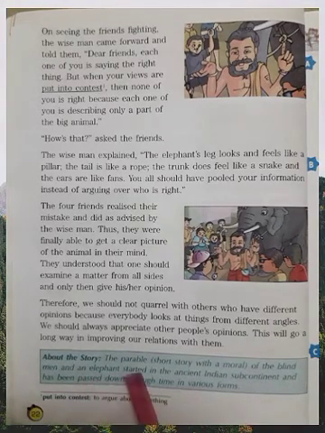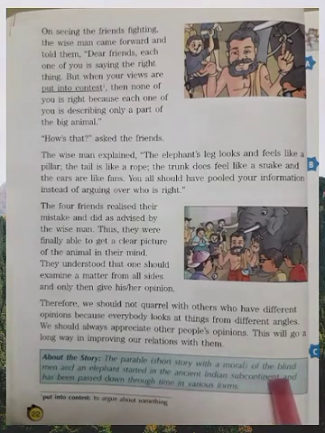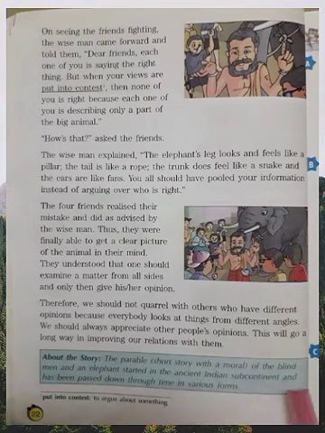About the story: the parable, a short story with moral, of the blind men and the elephant started in the ancient Indian subcontinent and has been passed down through time in various forms. So children, I hope you have understood and after reading it 2-3 times you will be able to answer all the questions. So no need of mugging the answers. Read this again and again, follow the pronunciation, learn word meanings and make sentences too, as well as learn grammar along with it. Fine. Now, this is all for today.